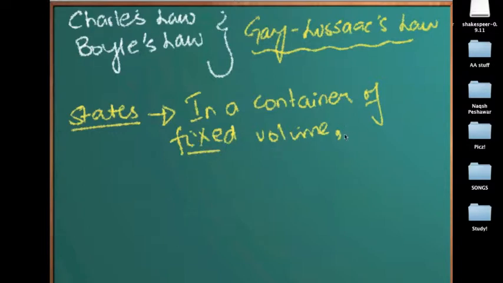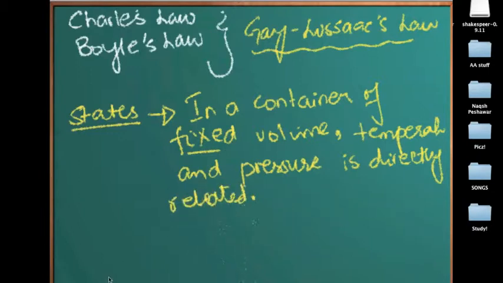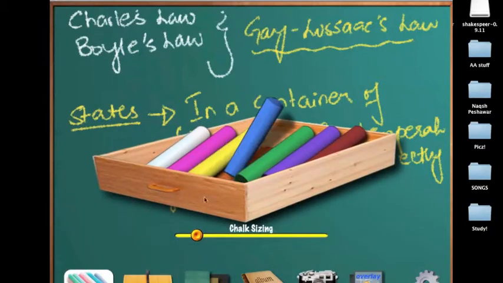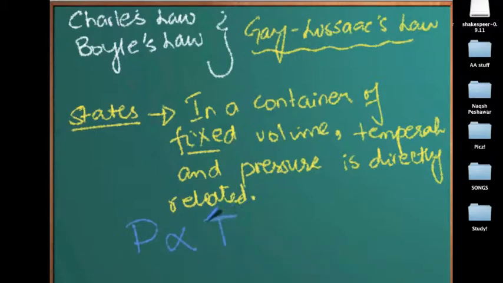So in a container of fixed volume, temperature and pressure is directly related. This means, in other words, that pressure is directly proportional to the temperature of the container, keeping volume constant.